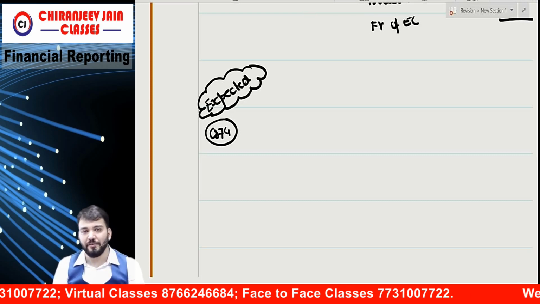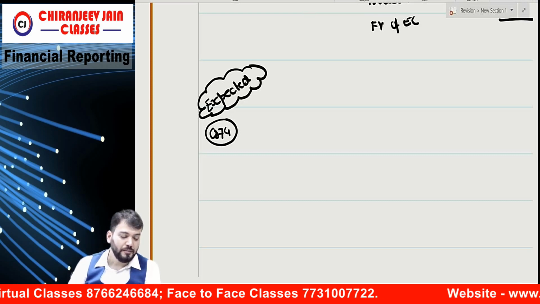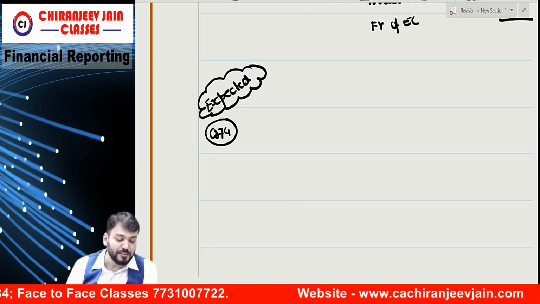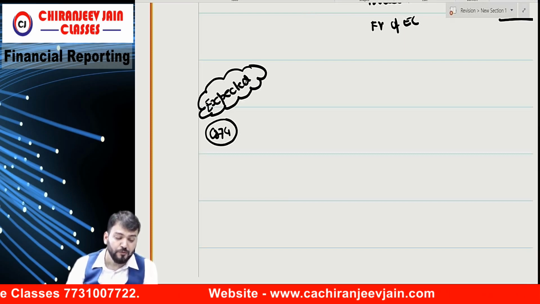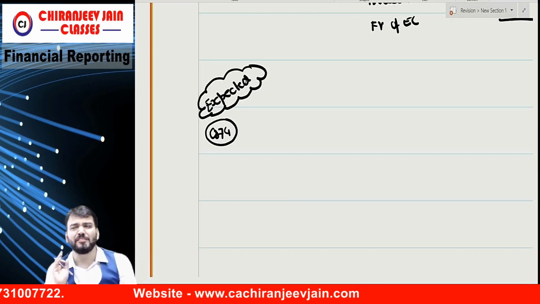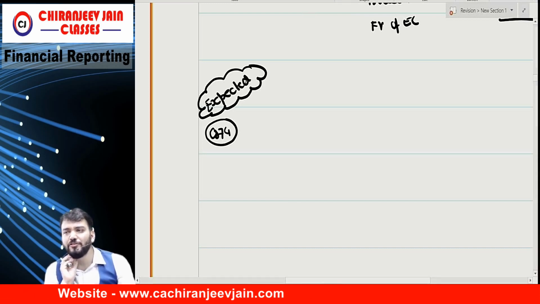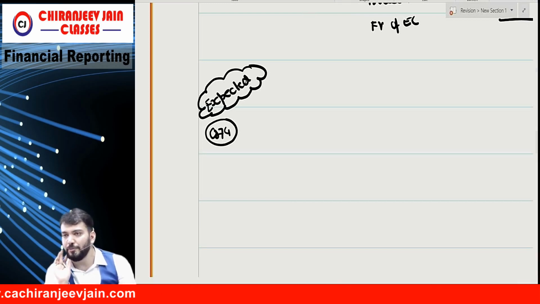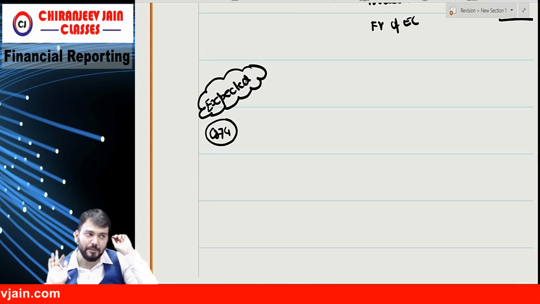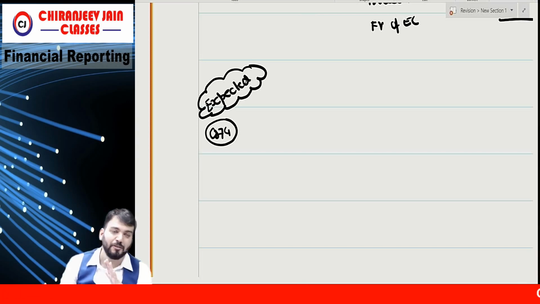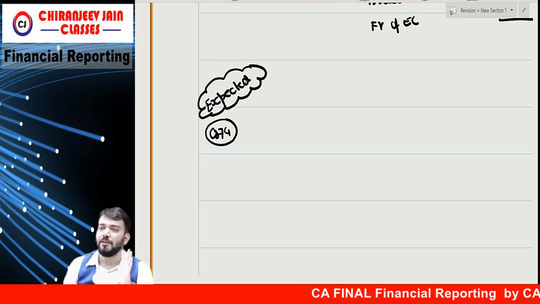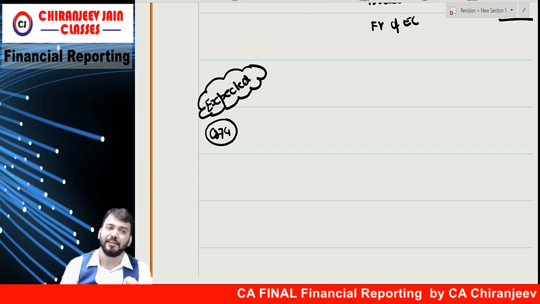A little concentration is required. Now, on 1st January 1999, A Limited issued 10% convertible debenture with face value of 1000. Whenever the question is silent, from exam point of view, we'll assume it is optionally convertible debenture at the option of holder. Means they have not given compulsory convertible, they have not given optionally convertible, we'll assume it is optionally convertible by writing a note.